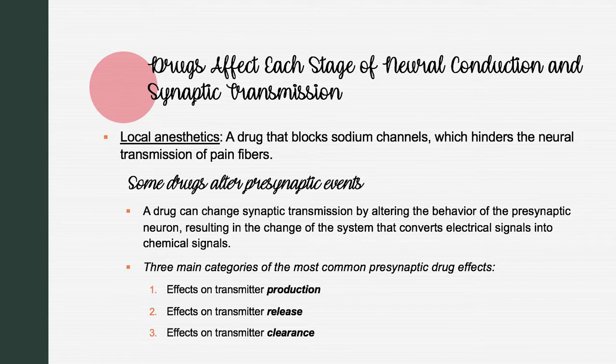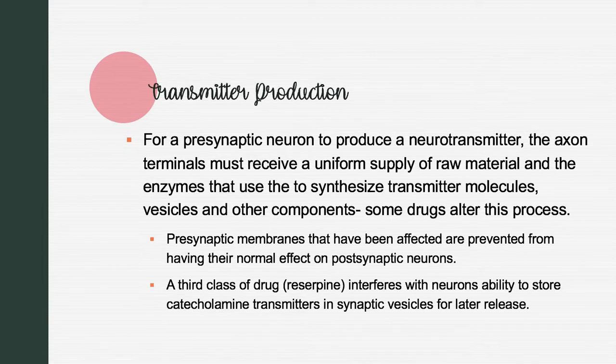Drugs affect each stage of neural conduction and synaptic transmission. Local anesthetics. A drug that blocks sodium channels, which hinders neural transmission of pain fibers. Some drugs alter presynaptic events. A drug can change synaptic transmission by altering the behavior of the presynaptic neuron, resulting in the change of a system that converts electrical signals into chemical signals. Three main categories of the most common presynaptic drug effects. These are effects on transmitter production, effects on transmitter release, and effects on transmitter clearance.